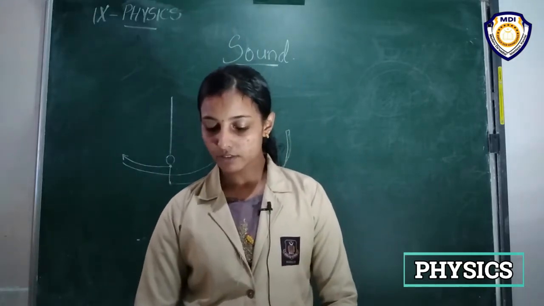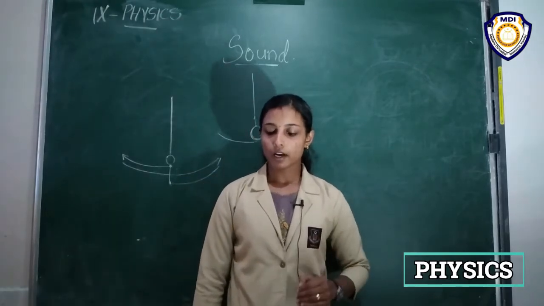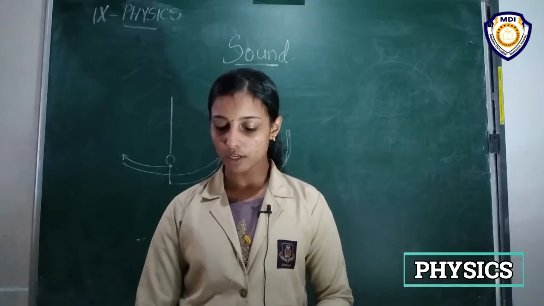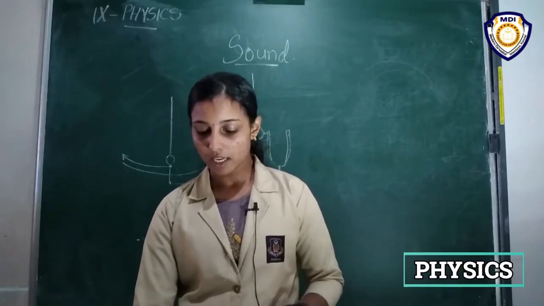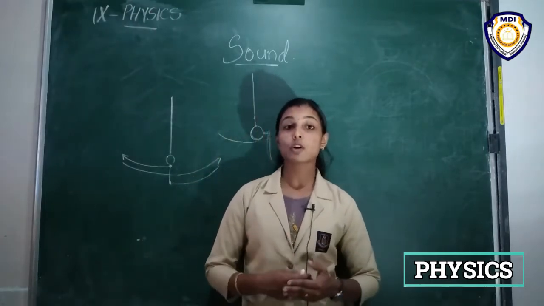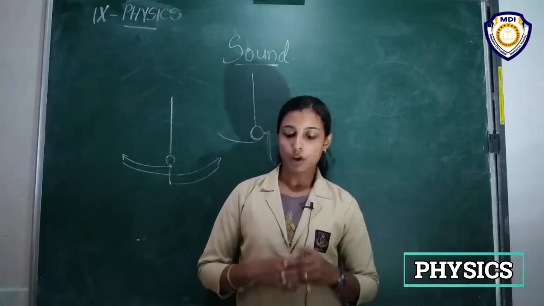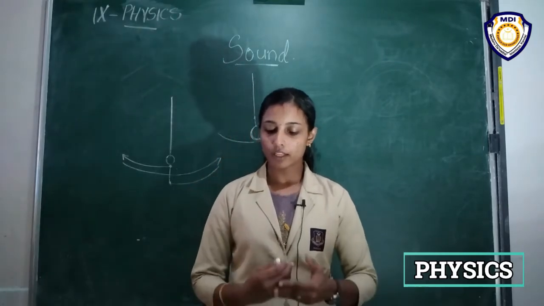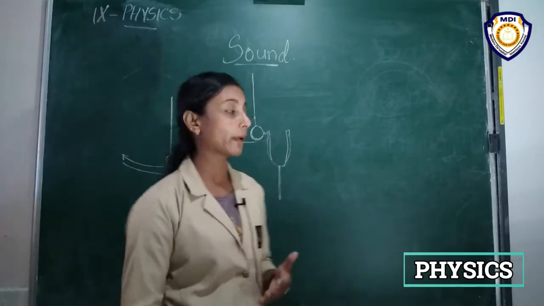When an object vibrates, it sets the particles of the medium around it vibrating. The particles do not travel all the way from the vibrating object to the ear. The particles of the medium in contact with the vibrating object are first displaced from their equilibrium position, and then exert a force on the adjacent particles. So this is how sounds propagate.